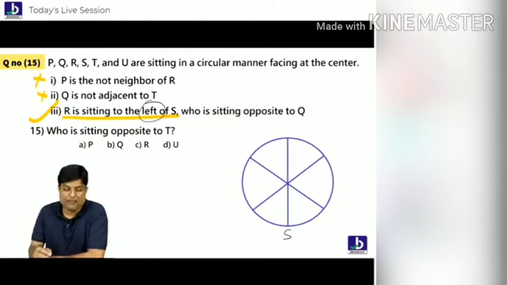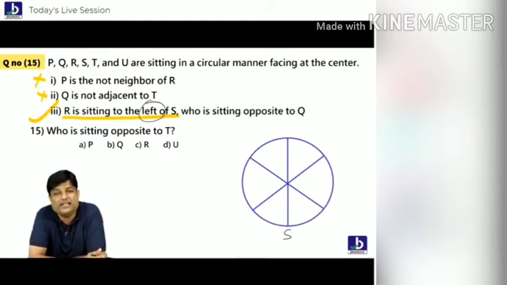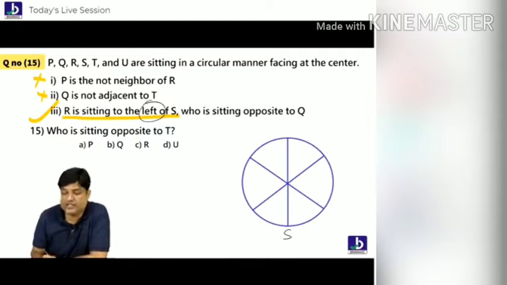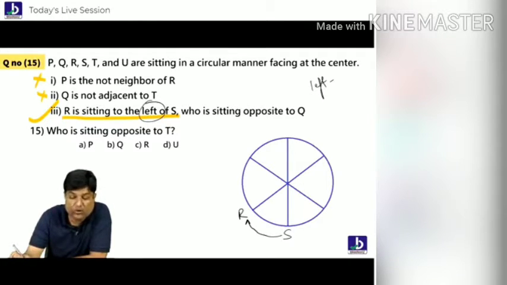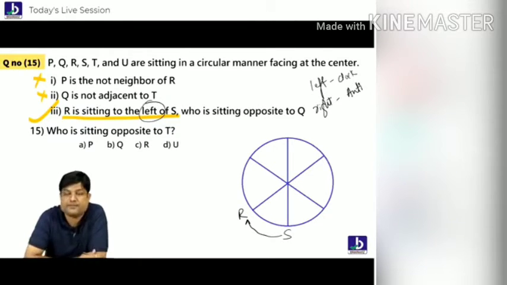R is left side of S. When R is left side of S, very simple, clockwise or anti-clockwise? I told you, clockwise. You should always remember, left side is always clockwise and right side will always be anti-clockwise. Following everybody, students? Let's try to move forward.